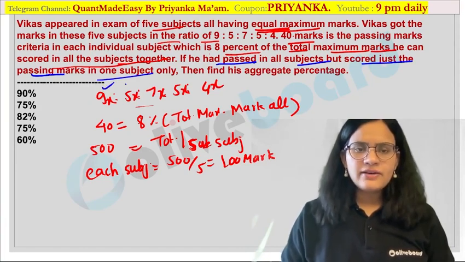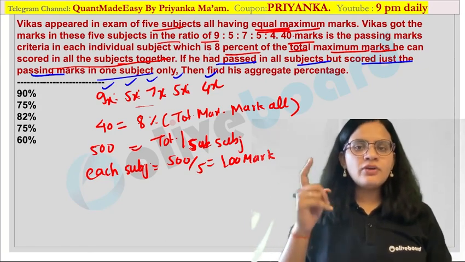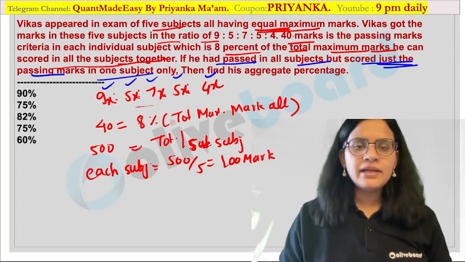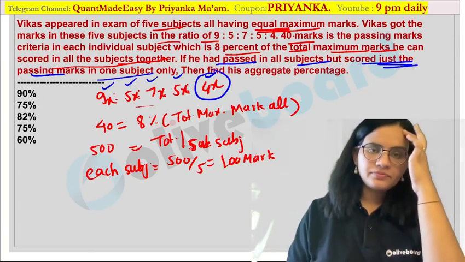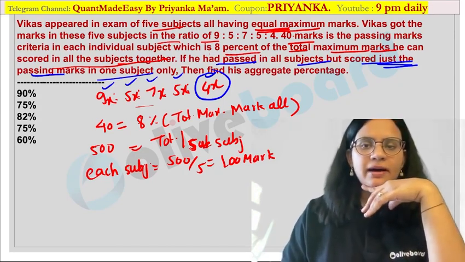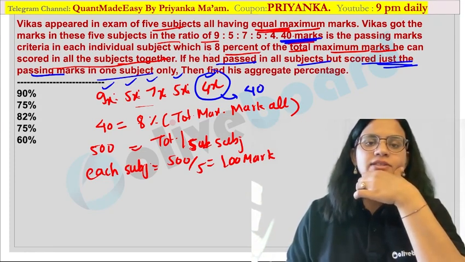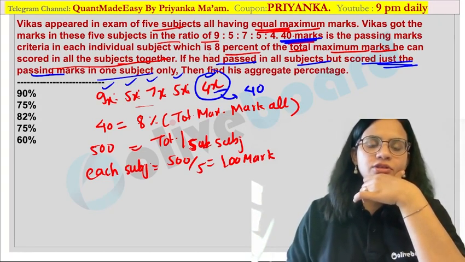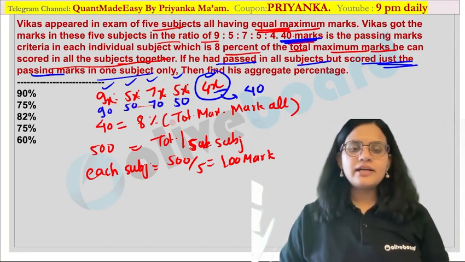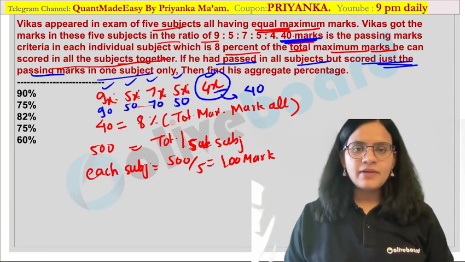Now we know the ratio of all the values. In one of the subjects he is just passing. That means the minimum value must be the passing marks. Are you getting my point? Now what is the passing marks? 40 marks. That means this value is equal to 40. If this value is equal to 40, the x value is 10. So this would be 90, this would be 50, 70 and 50. All the values will be multiplied by 10 in this case. I think it is clear.